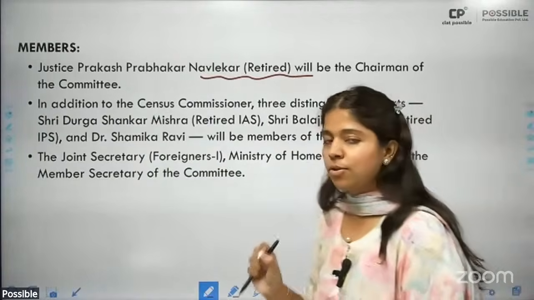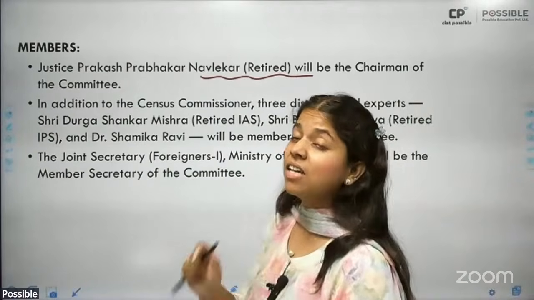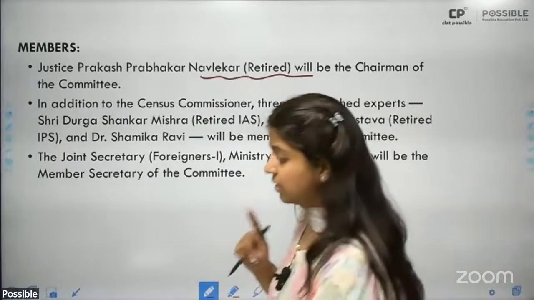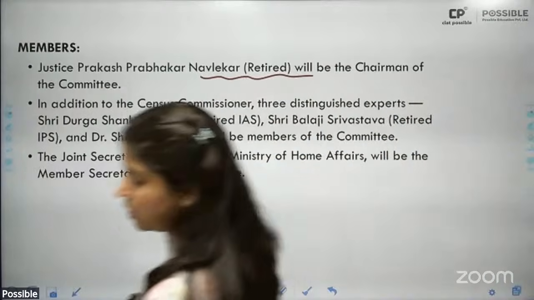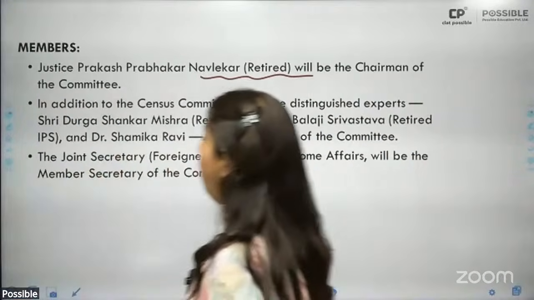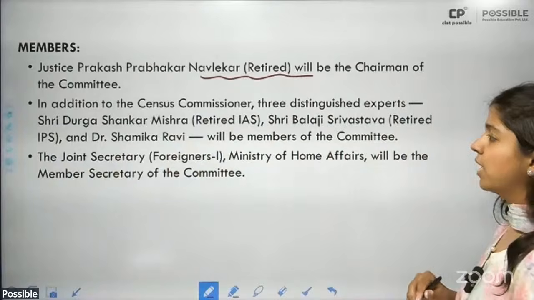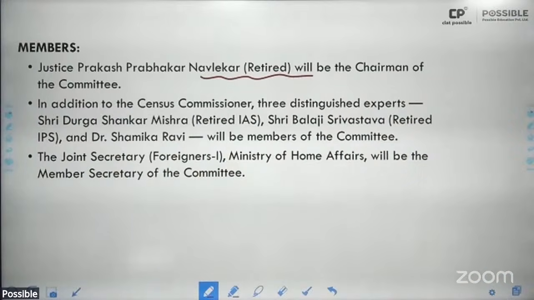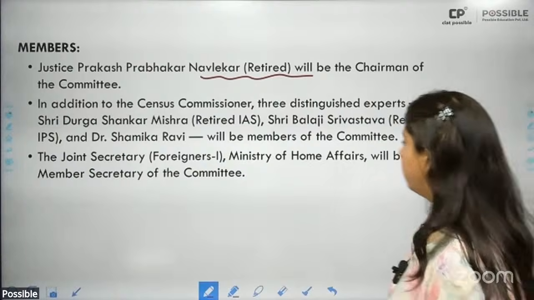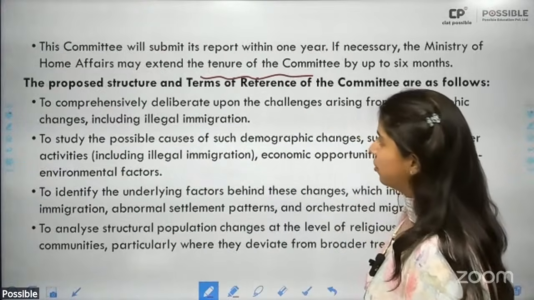Who is the Census Commissioner of India? In the comments. This year, very important because of the census exercise. All right. Then, in addition to the Census Commissioner, 3 distinguished experts, Durga Shankar Mishra, Sri Balaji Srivastav, Shamika Ravi. Also, Joint Secretary, Minister of Home Affairs will be member secretaries of the committee.